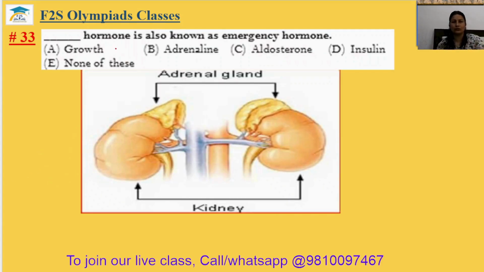Question number 33. Which hormone is also known as emergency hormone? So emergency hormone is your adrenaline hormone. The gland is the adrenal gland situated on the kidney. It is known as emergency hormone because when this hormone is secreted in your body, you can get the extra energy to do any impossible task also. 33rd answer will be option B.